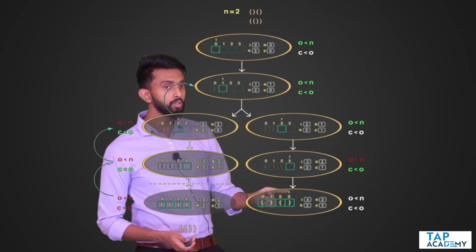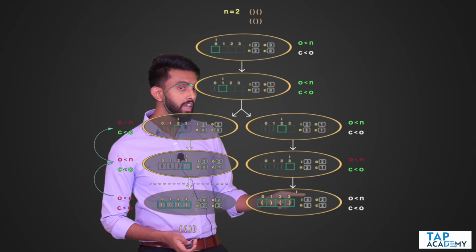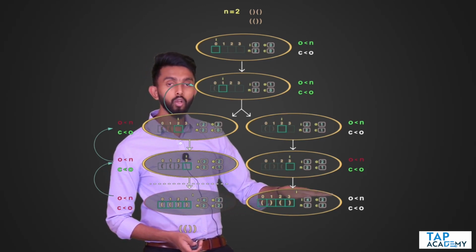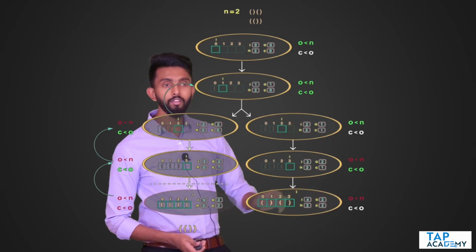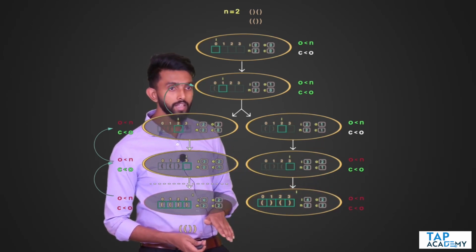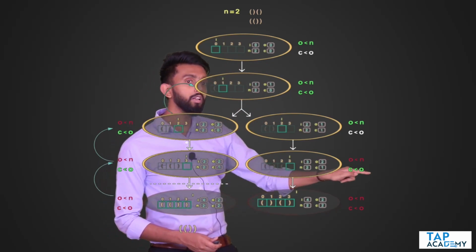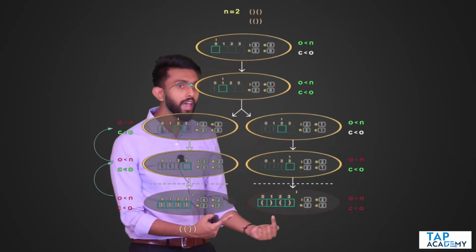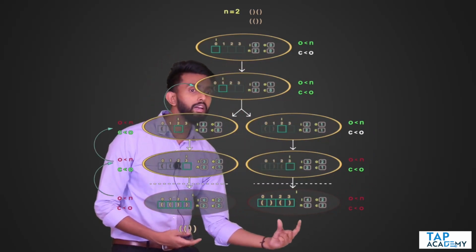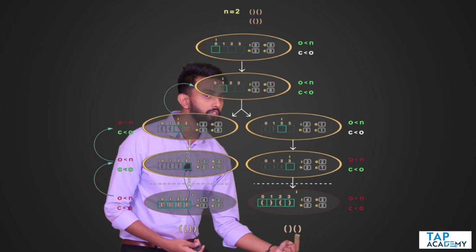But if I becomes 4, I goes outside. If I goes outside, it means I value becomes equal to the length value, which means I've hit the base condition. None of these conditions will anyways be checked. Because base we will write above all conditions, the moment you hit the base condition, whatever is there in that array, print it as it is. If I print this array, this combination I will get.